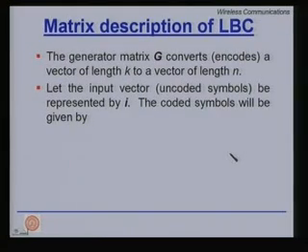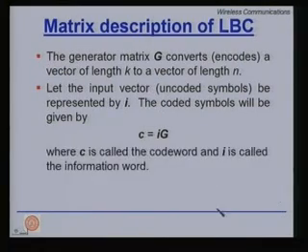Let the input vector, which is the uncoded symbols, be represented by vector I. Boldface represents that it's a vector. In that case, the coded symbols will be given simply by C is equal to I times G. So, C is a 1 cross n vector, I is a 1 cross k vector, and G is a k by n matrix. If you multiply 1 by k with k by n, you get 1 by n, which is C. Here C is the code word and I is the information word.